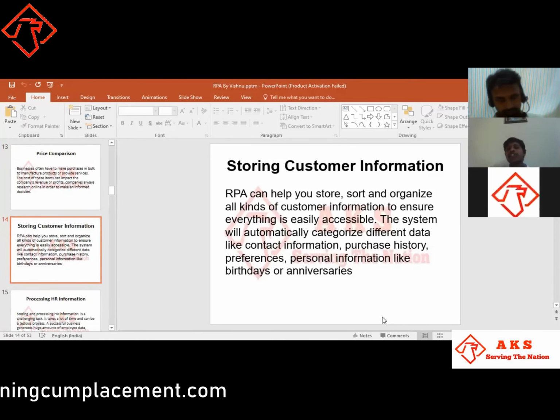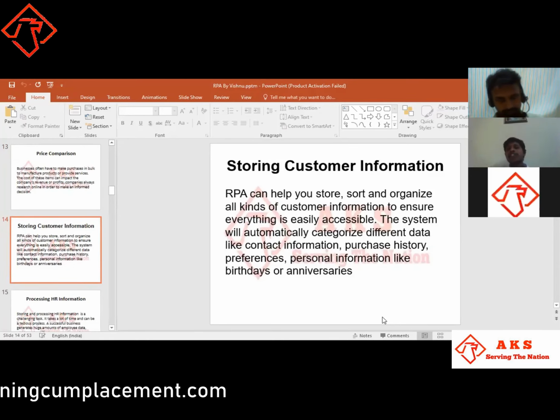Let's take recruitment. Recruitment means RPA can help us in recruitment, not only streamlining the process, and the system can take resumes from different platforms. Let's say everyone has a different background: one is from an engineering background, one is from a degree background, one is from an MBA background.